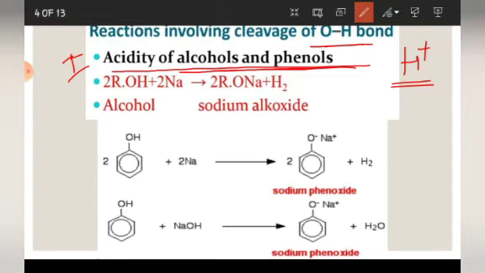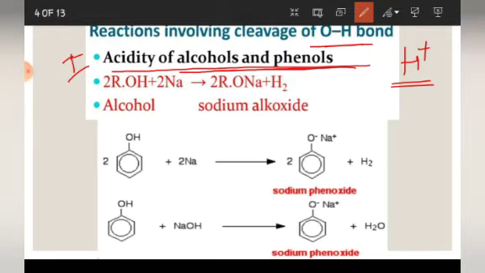One thing you also know that substances which are acidic in nature give litmus paper test, but you need to remember that alcohols do not give litmus paper test. Alcohols and phenols also will not give litmus paper test. But how will we come to know that these are acidic in nature?